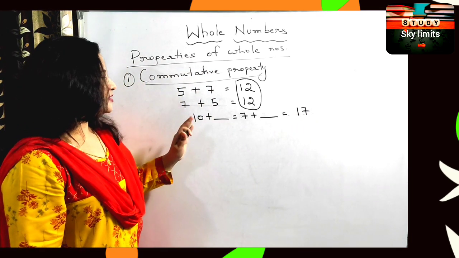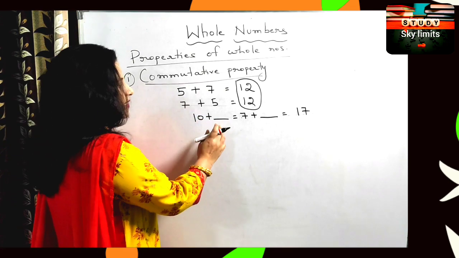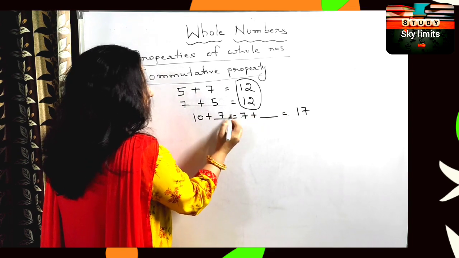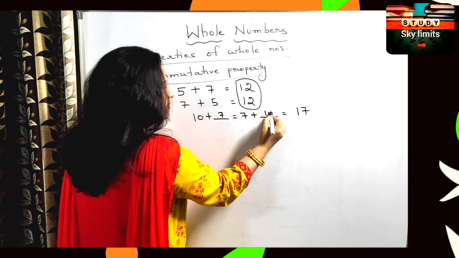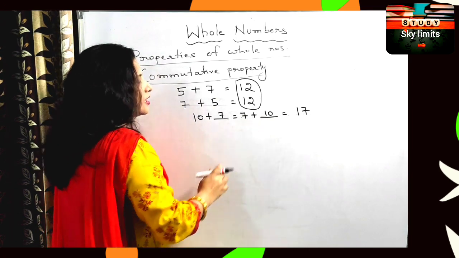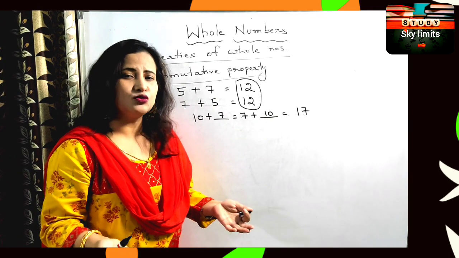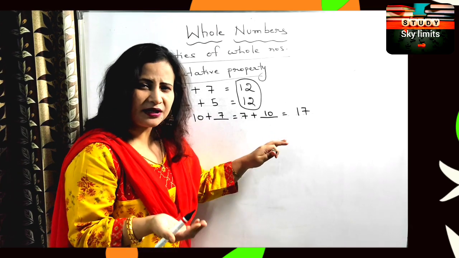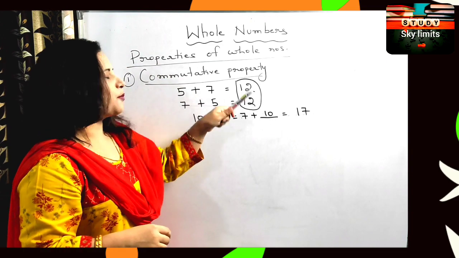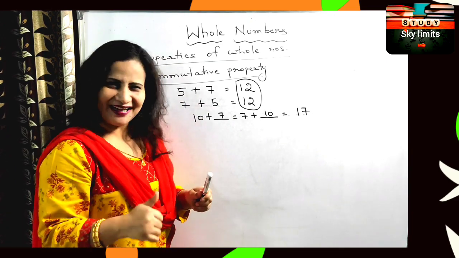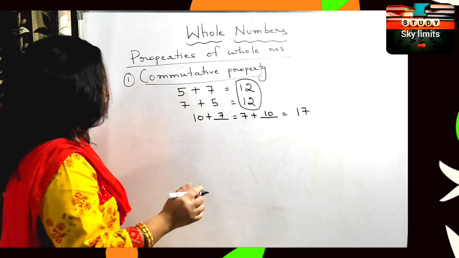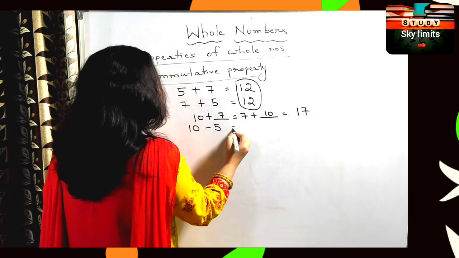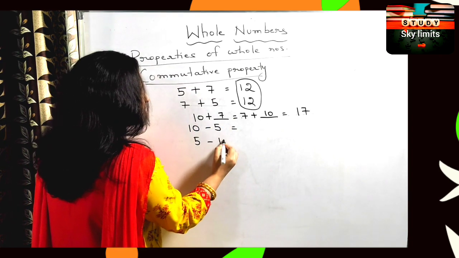So what are we going to do here? 10 plus what will give us 17? 7. And 7 plus what will give us 17? 10. Yes or no? You are asked to fill in the blank and also name the property which is used. So you can easily fill in the blank, and what is the property used? You will write down commutative property of addition, because this is for addition, right? Now next, let's look at this. 10 minus 5, 5 minus 10.